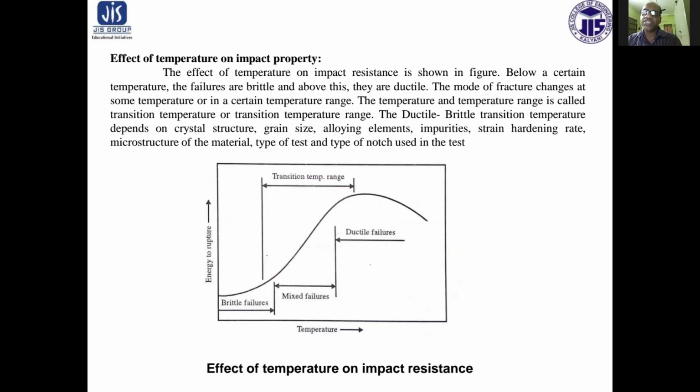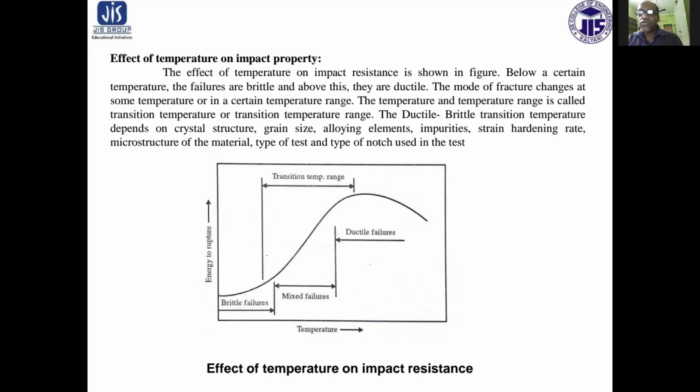Effect of temperature on impact property. The effect of temperature on impact resistance is shown in this figure. Below a certain temperature, the failures are brittle, and above this they are ductile.